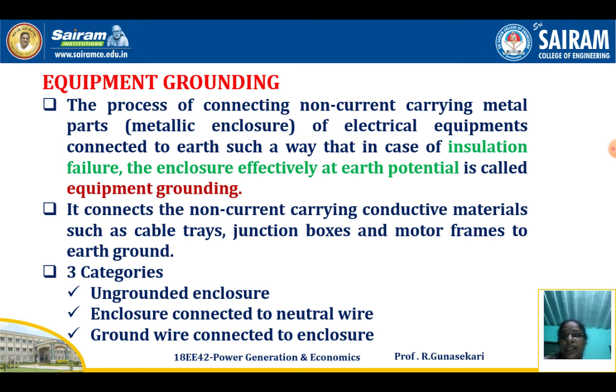So there are three categories. One is the ungrounded enclosure. Another one is the enclosure connected to the neutral wire. Another one is the ground wire connected to the earth wire.